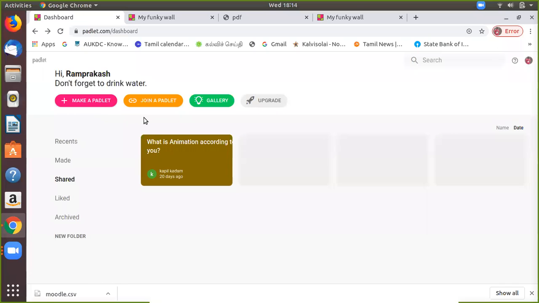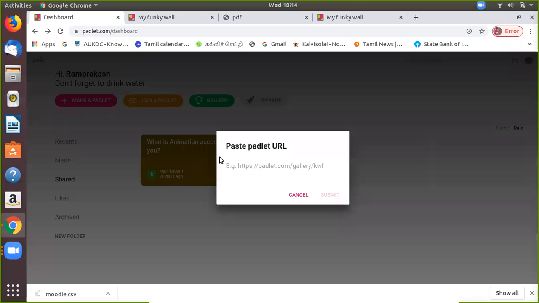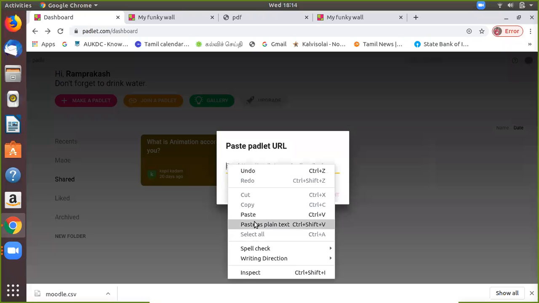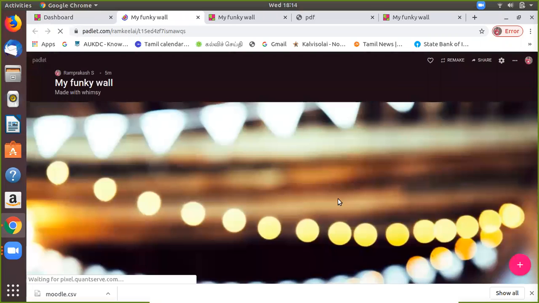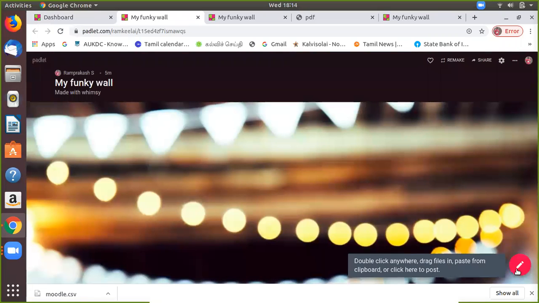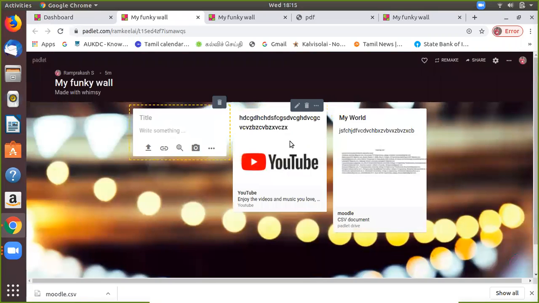Suppose anybody wants to join your Padlet, then they can choose this option, join a Padlet. So I can give my option, you can submit. Then you are supposed to join my Padlet. Then you can click this icon, and you can share your feedback about this content, like my world and YouTube.